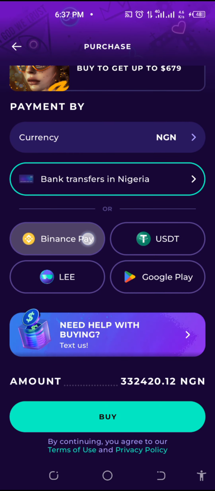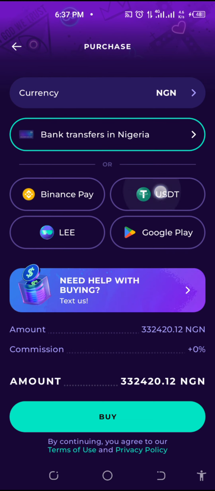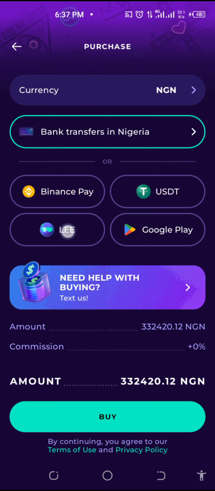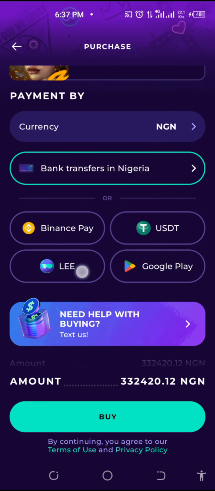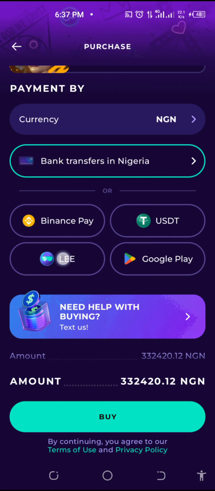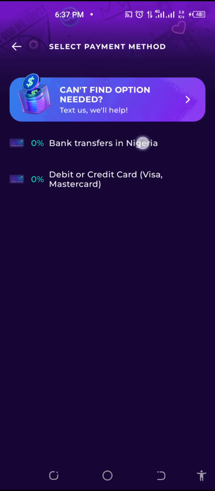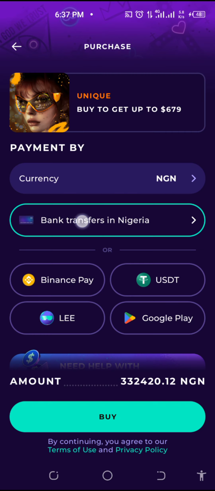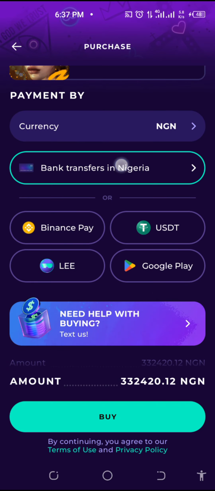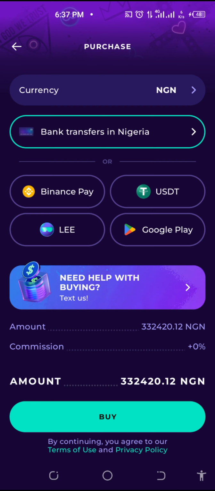I can also pay through Binance Pay or USDT, or if I have Lee on my account, I can just use Lee. But I'm paying through bank transfer. I've selected that. So the next thing is for me to make payment.